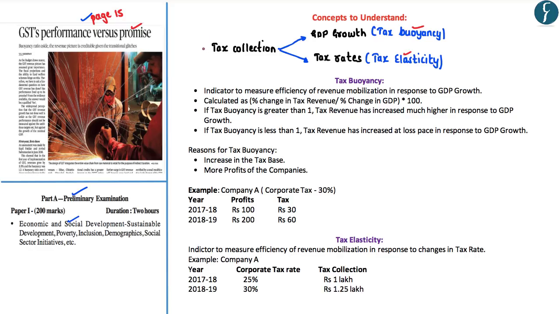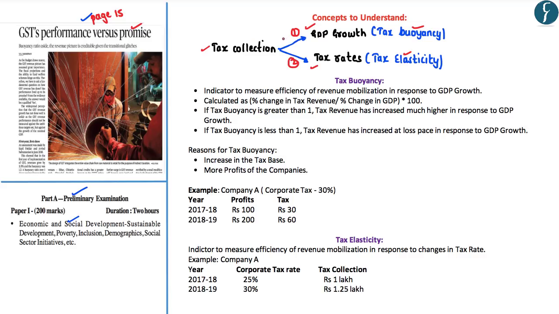Now, the total amount of tax collected by the government would in turn depend mainly on two factors. The first factor being the GDP growth rate and the second factor being the tax rates. With respect to the first factor, as the GDP increases, the tax collection of the government also increases. On similar lines, as the tax rates increase, usually the tax collection of the government also increases.